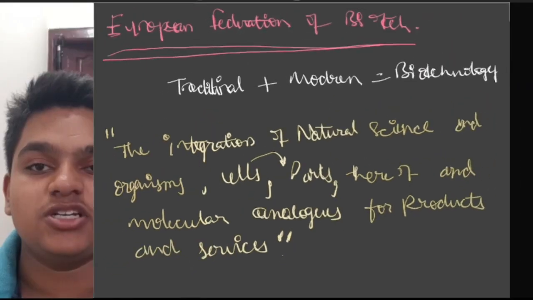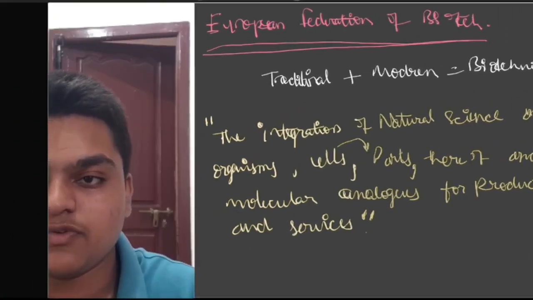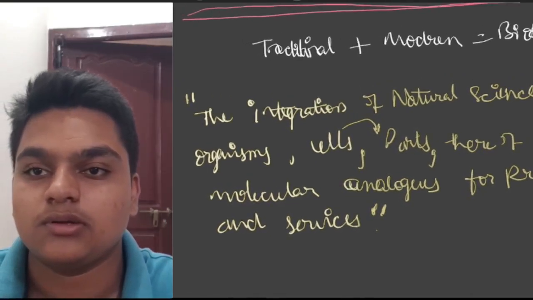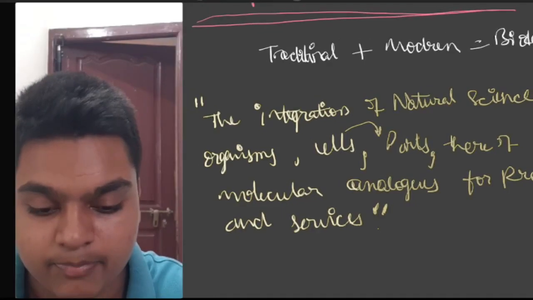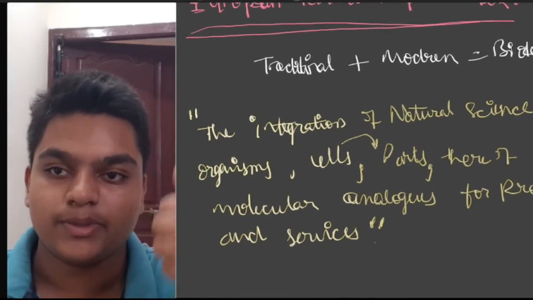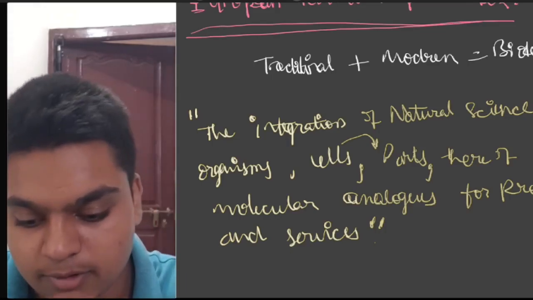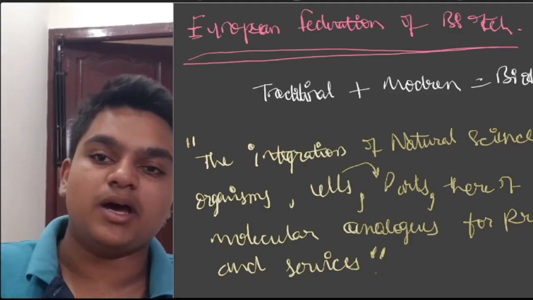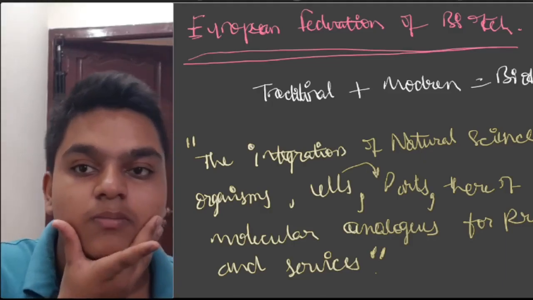The definition given by the European Federation for Biotechnology is this. Clear? Are we good to go? This is the definition that is given by the European Federation of Biotechnology.